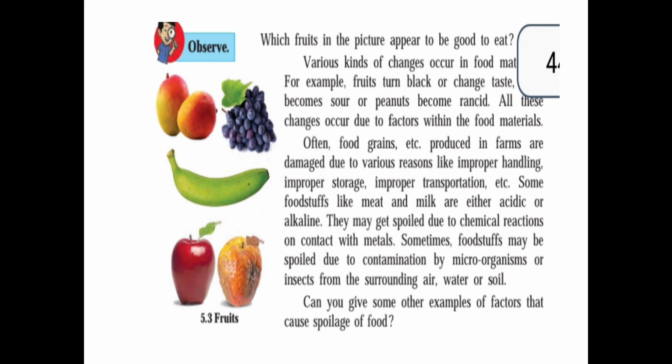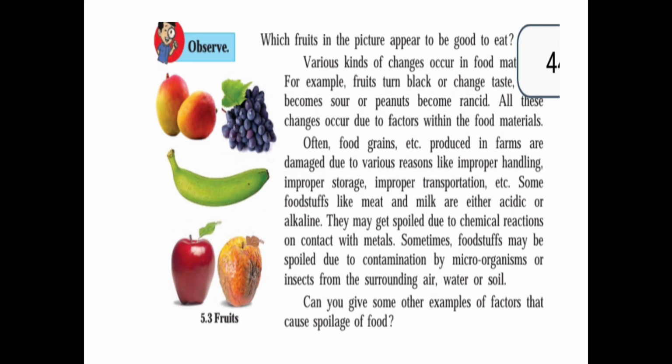All these changes occur due to factors within the food material. Often the food grains, etc. produced in the farm are damaged due to various reasons. First, improper handling. Second, improper storage. Third, improper transportation, etc. Some foodstuffs like meat and milk are either acidic or alkaline. They may get spoiled due to chemical reactions on contact with the metals.